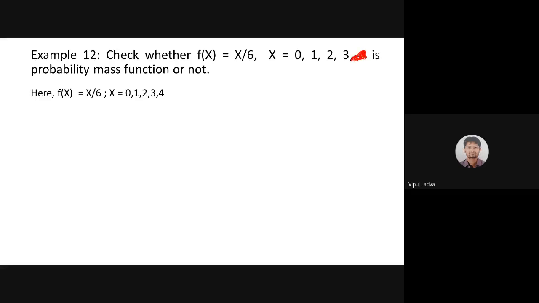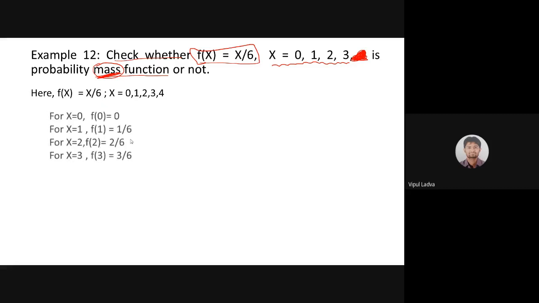In this case, our random variable x is going to take values 0, 1, 2, 3, and there is a definition of a function, and we need to check whether this function is a probability mass function or not. Now observe the words probability mass function. Mass means discrete, and you can observe here my x can take the discrete values 0, 1, 2, 3.